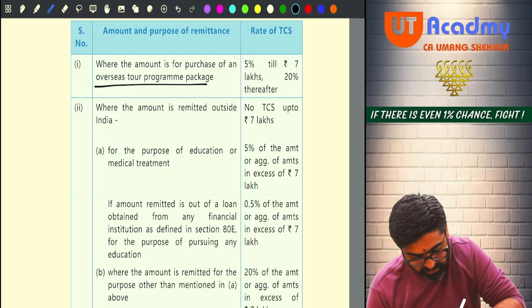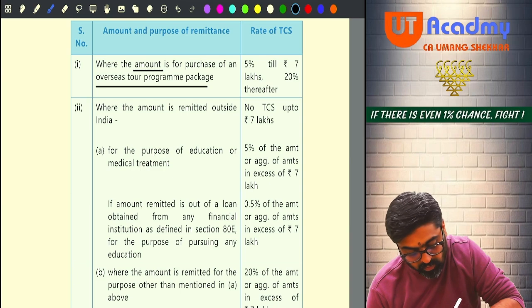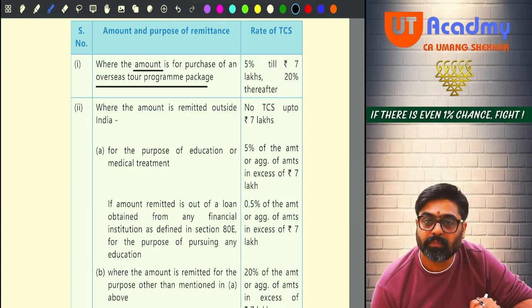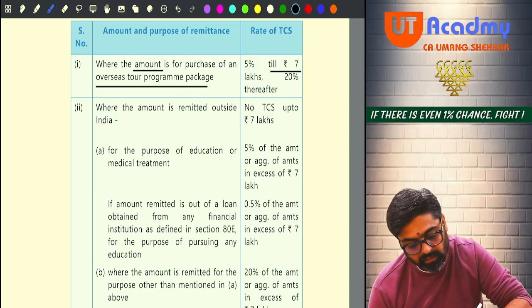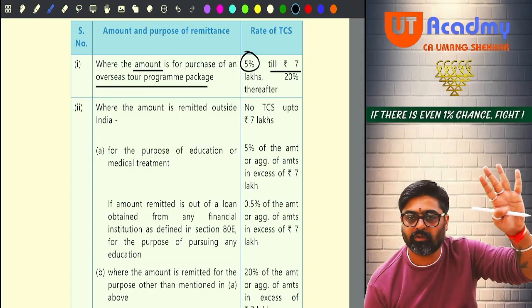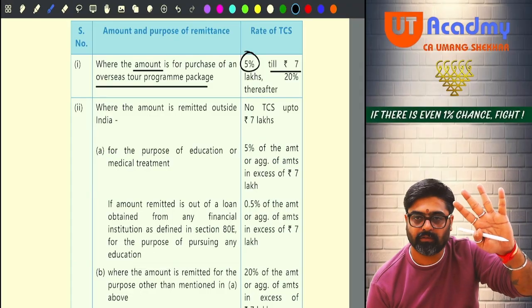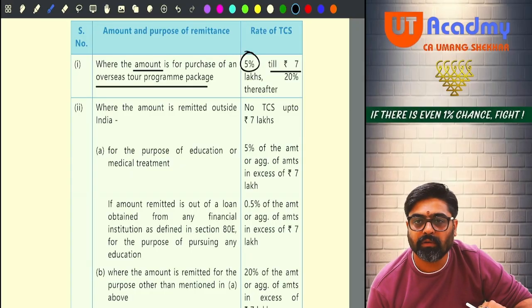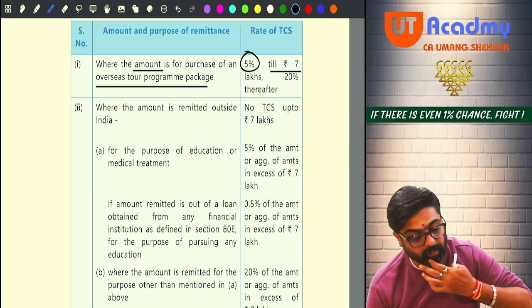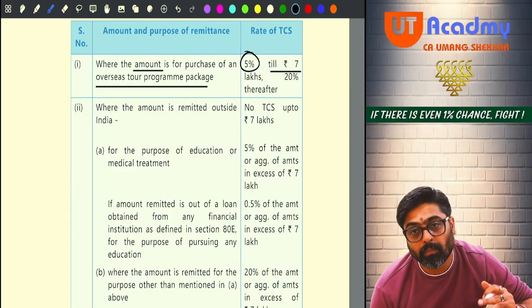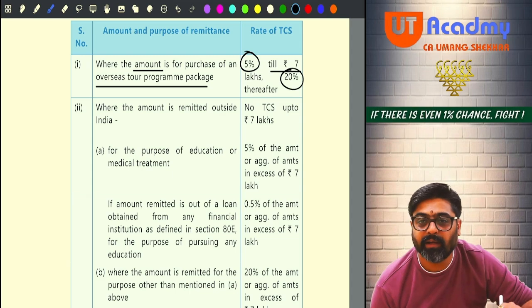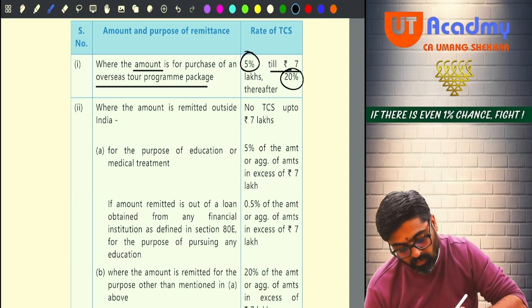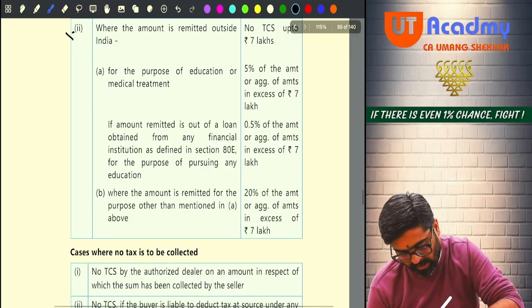For the purchase of an overseas tour program package, up to 7 lakh, the TCS rate is 5%. So if the tour package is costing only 5 lakhs, then the TCS rate is 5%. But if the tour package is more than 7 lakh rupees, then the TCS rate will be 20%. Getting my point?